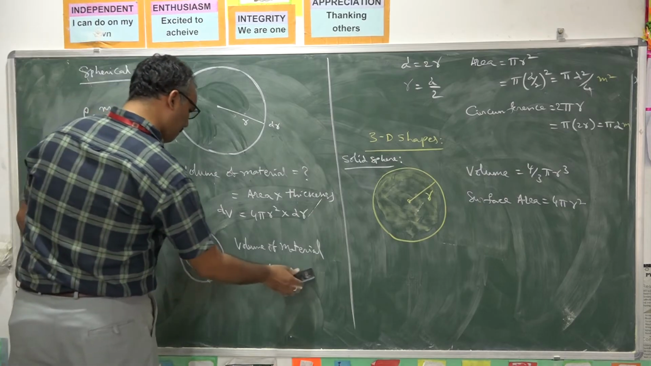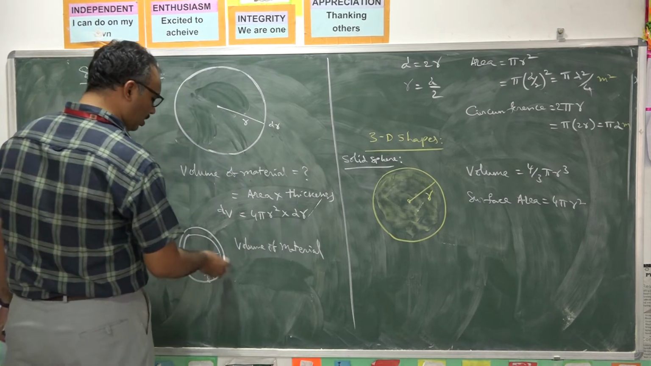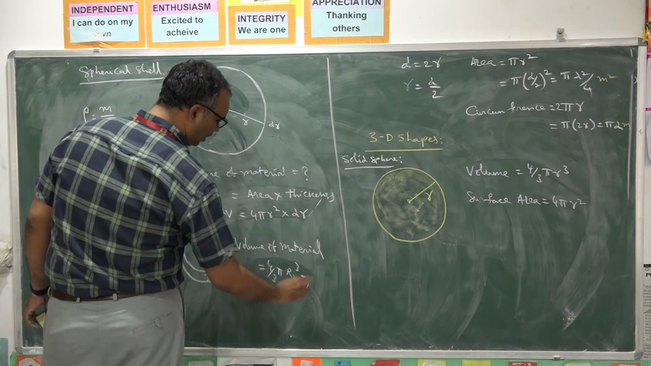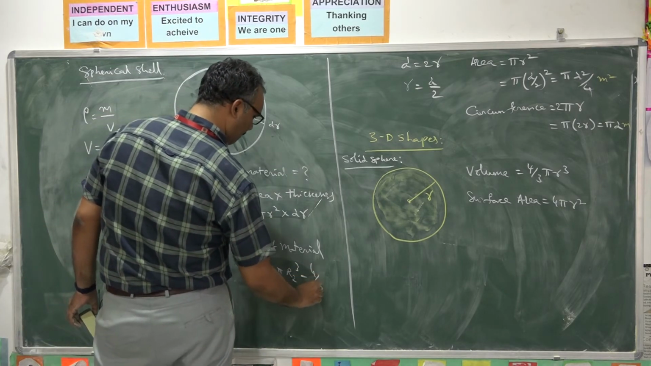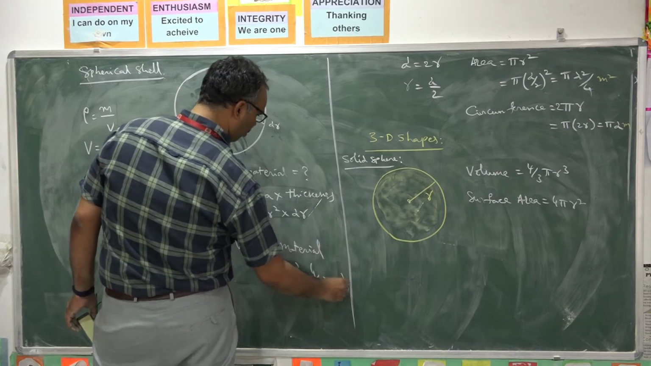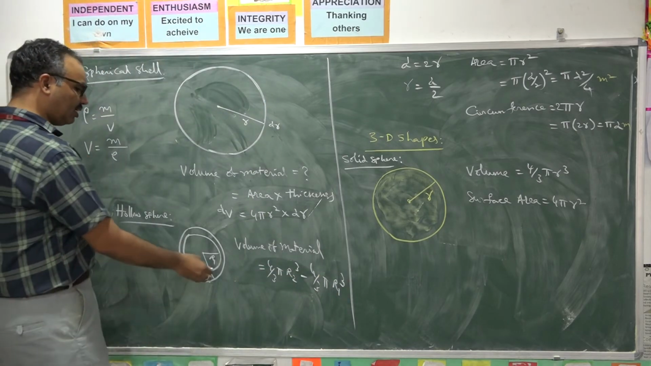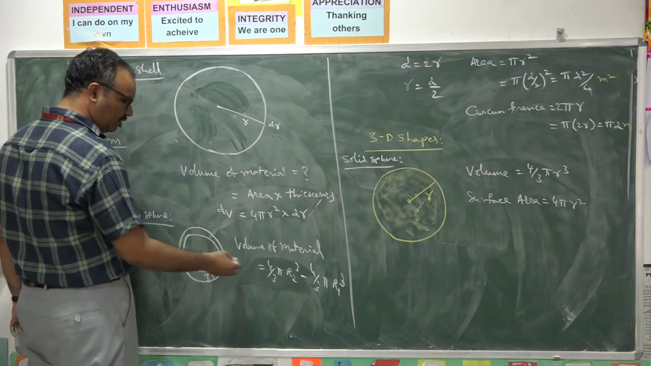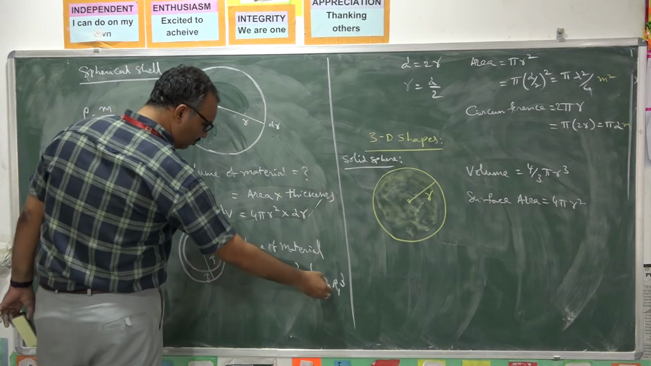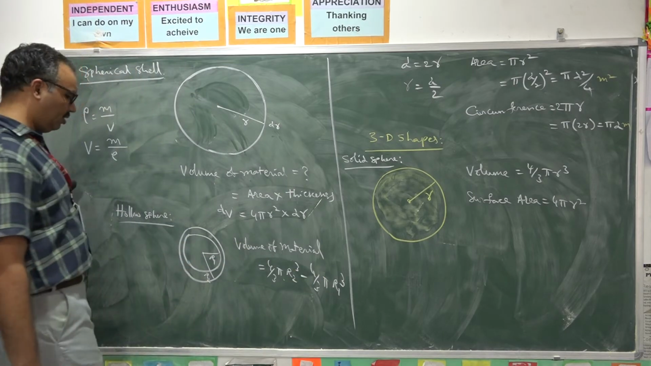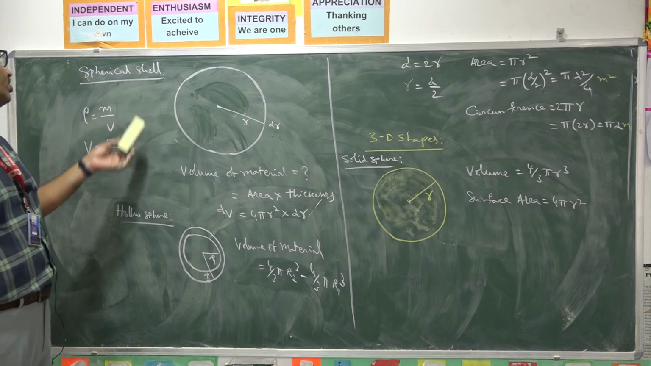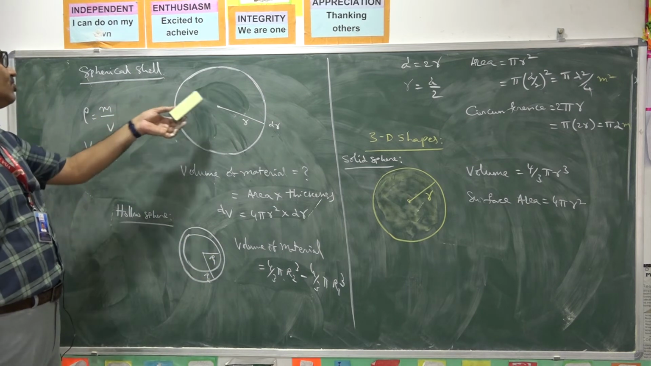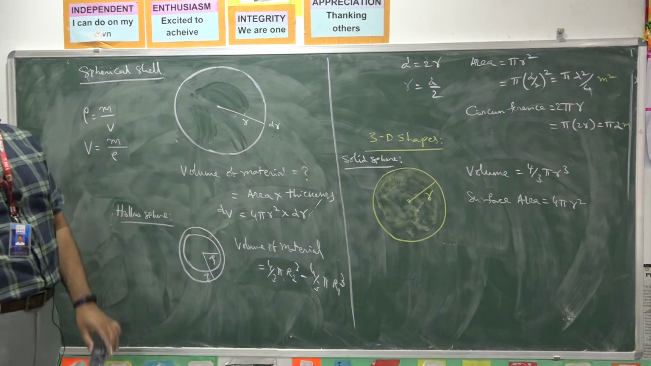or simply, the outer sphere volume is 4 by 3 pi capital R2 cube minus 4 by 3 pi capital R1 cube, by subtracting the volume of the inner sphere from the volume of the outer sphere. This will give the volume of material. This is called a hollow sphere. What is the difference between spherical shell and hollow sphere? If thickness is considerable, that is called a hollow sphere. If thickness is very small, that is considered a spherical shell.